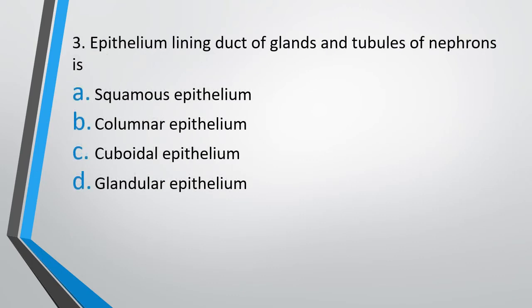Question 3. Epithelium lining the ducts of glands and tubules of nephrons is option A, squamous epithelium, option B, columnar epithelium, option C, cuboidal epithelium, or option D, glandular epithelium. Epithelium lining the ducts of glands and tubules of nephrons is. The correct answer is option C, cuboidal epithelium.